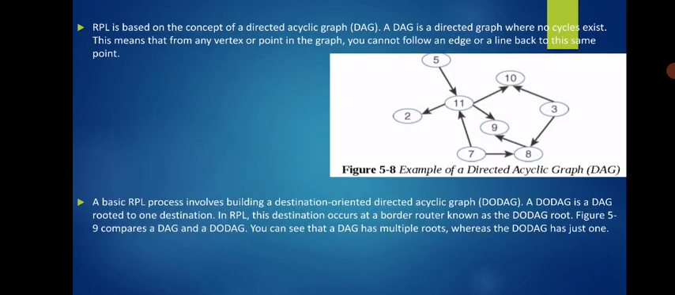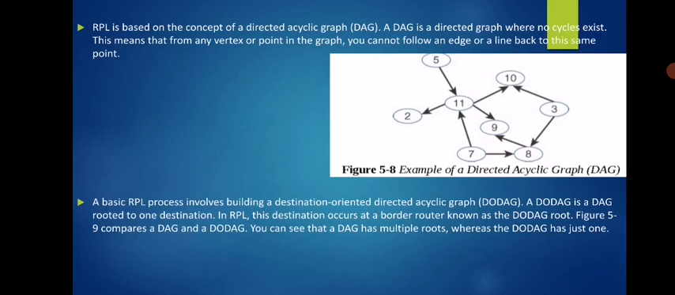Next, RPL is based on the concept of a directed acyclic graph. We call it a DAG. Here the target is that we should not have a cycle between the nodes. If you start a transmission from one node to another, there should not be any route using which we come back to the same starting point. That should not happen, so we call it acyclic.